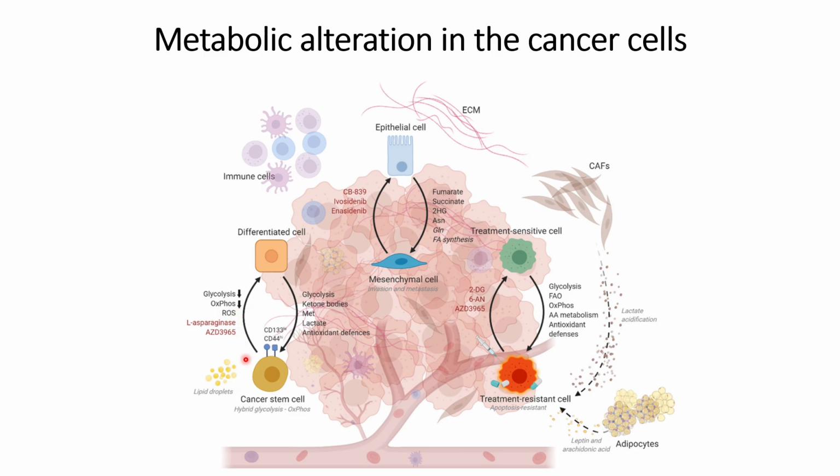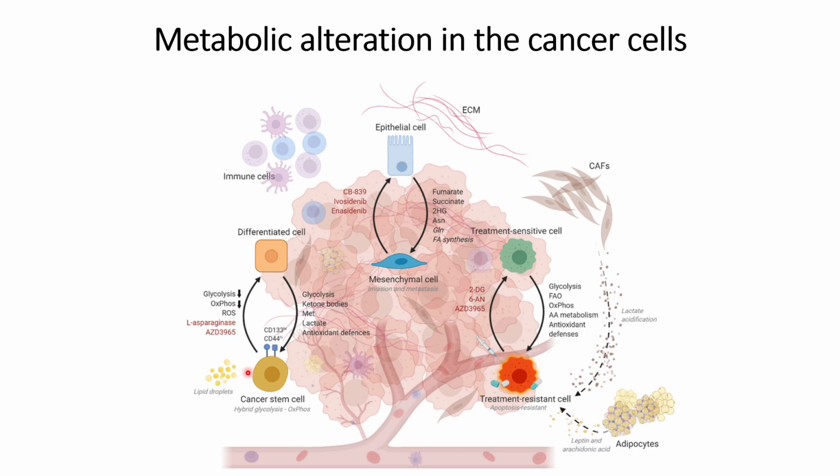And these cancer stem cells then differentiate again into their final cancer cells through the upregulation of RAS and the downregulation of the glycolysis and OXPHOS pathways.